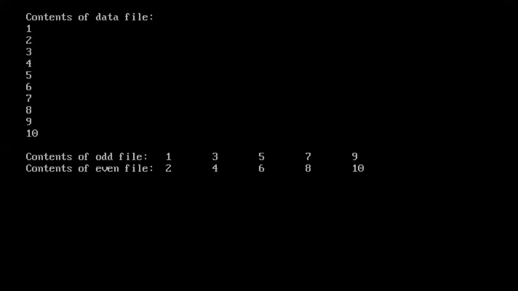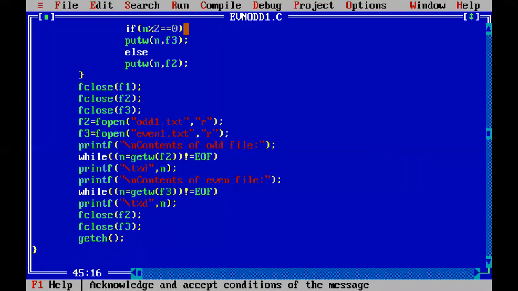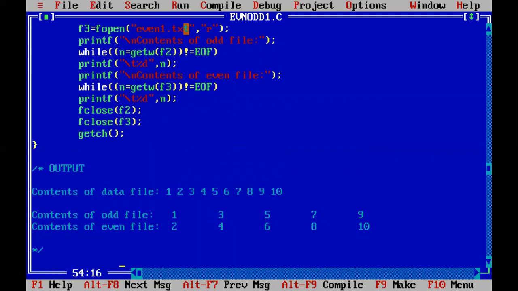Now let us locate these files. We have not simply written a program to calculate even and odd, but we are using file handling functions, so it definitely has to create files in the location I showed you before. Do not forget to paste your output, and let me quit this now.